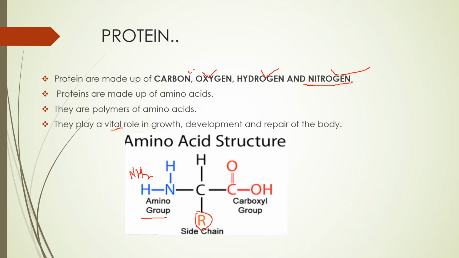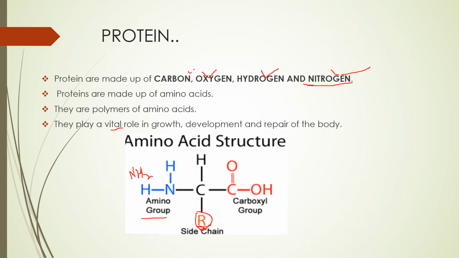Over here it is written R group because this R group is different in different proteins. There are 20 types of amino acids basically, and this R group is different in every one. But the whole structure, amino group, carboxyl group, carbon and this hydrogen, remain the same for every one, but this R group is different. That is why it is written as R or side chain.